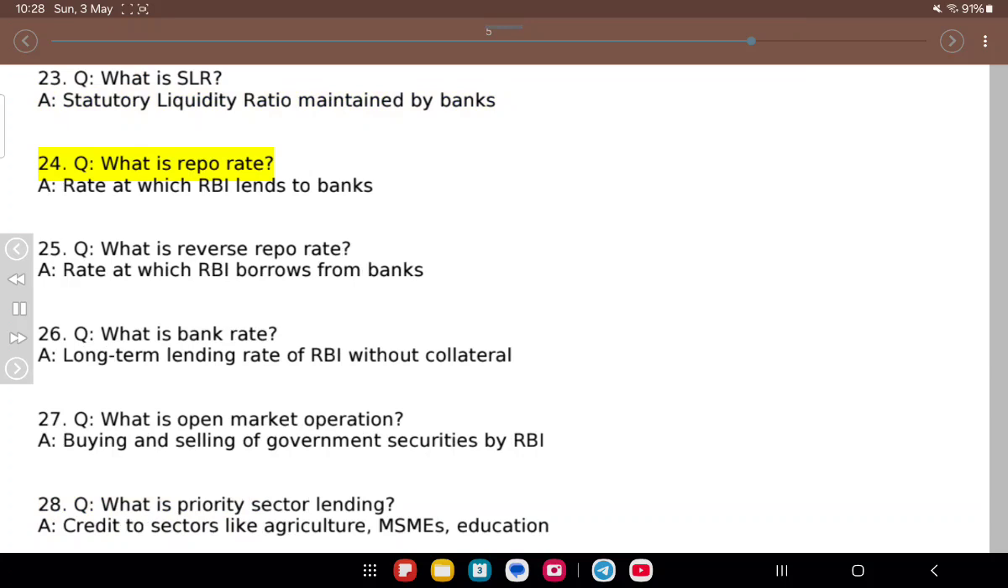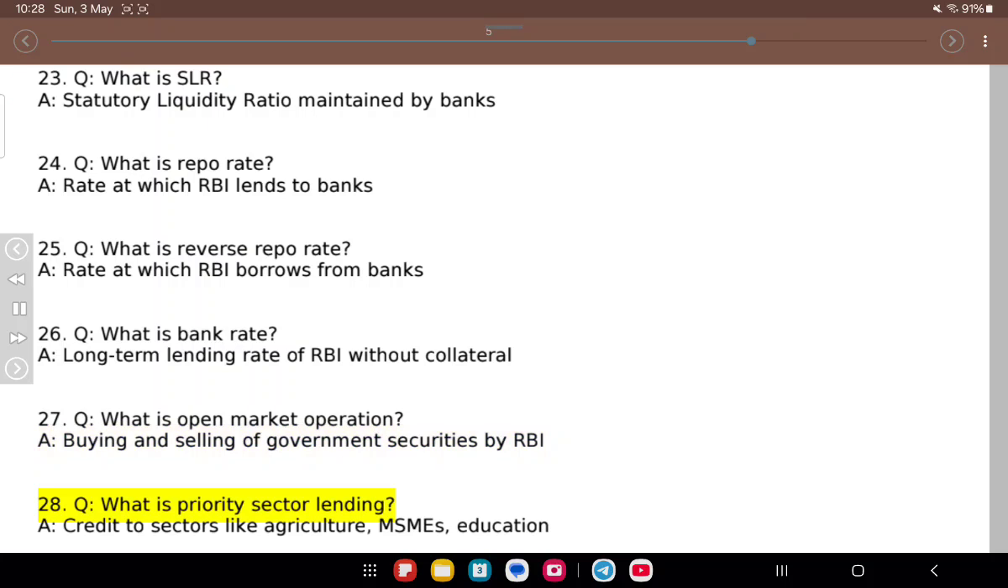24. Q. What is repo rate? A. Rate at which RBI lends to banks. 25. Q. What is reverse repo rate? A. Rate at which RBI borrows from banks. 26. Q. What is bank rate? A. Long-term lending of RBI without collateral. 27. Q. What is open market operation? A. Buying and selling of government securities by RBI.